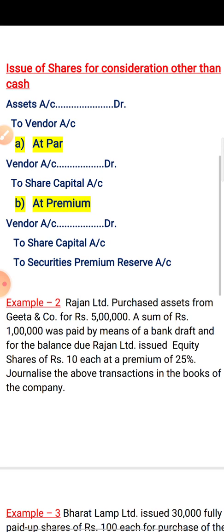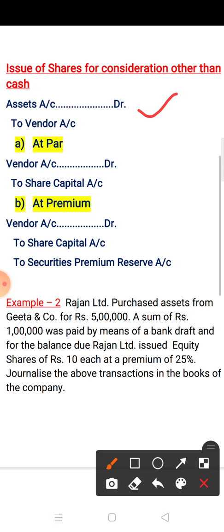Now the second topic is issue of shares for a consideration other than cash. So here we can issue the shares but not for cash, other than cash. So for this, the first journal entry is asset account debit to vendor account. It means we have purchased an asset from another person, but in place of cash we have issued the shares. So the first entry is asset account debit to vendor account.